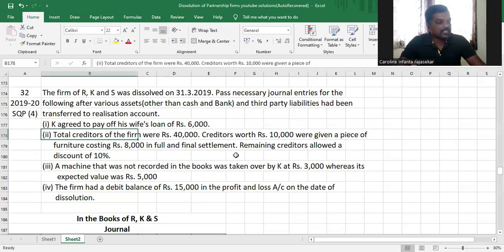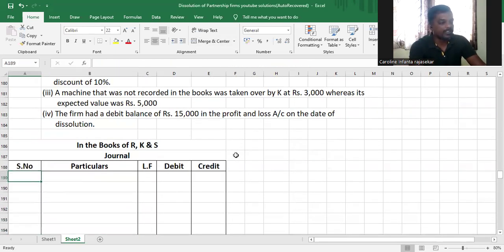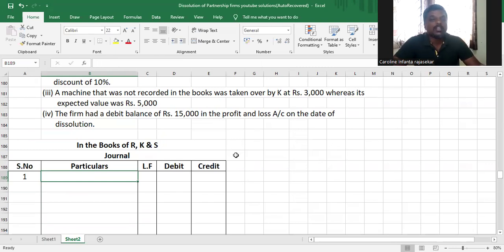The first transaction is K agreed to pay off his wife's loan of rupees 6,000. Now, wife's loan is a third-party liability. The partner's wife is also a third party. If a third-party liability is settled, realization account will be debited. Now, which account will be credited? If you pay cash to settle the account, bank account or cash account will be credited.